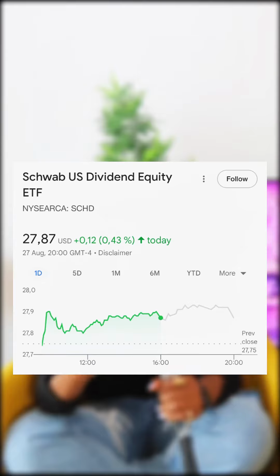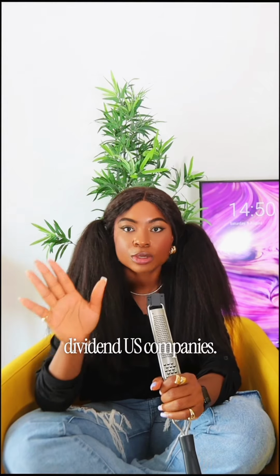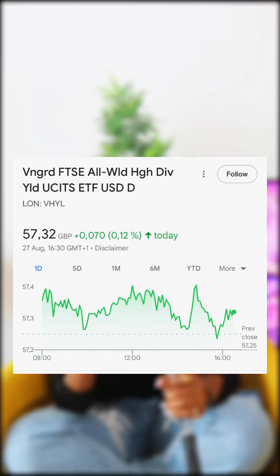And then we have the SCHD, the most popular dividend ETF in the US. That's the Schwab US Dividend Equity ETF. It tracks high dividend US companies. The equivalent we have here is the VHYL, which is the Vanguard FTSE All World High Dividend Yield UCITS ETF, which focuses on high dividend companies globally, not just the US.